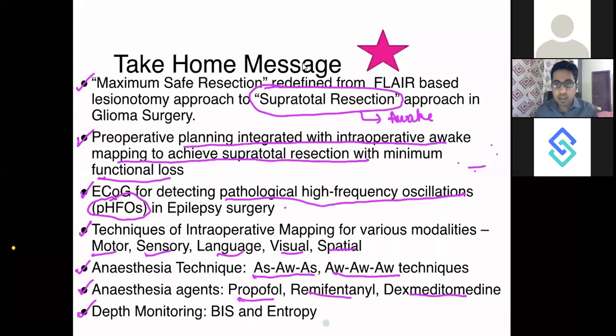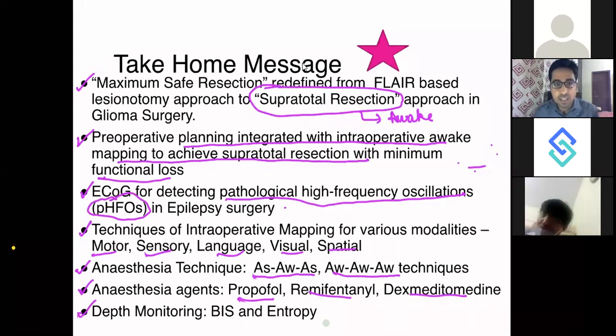I assume that this session was helpful for you. Tentative classes will be over in 1 month. I am planning to do 12 sessions of 3 hours each. If certain areas are left, I will also conduct some extra classes to cover them.